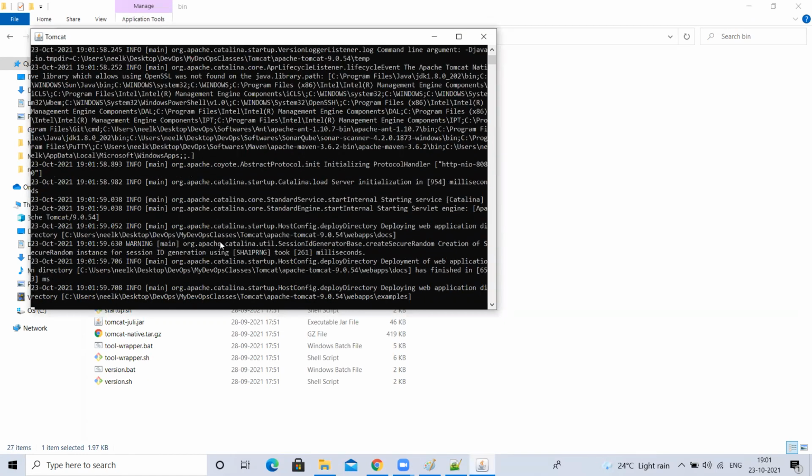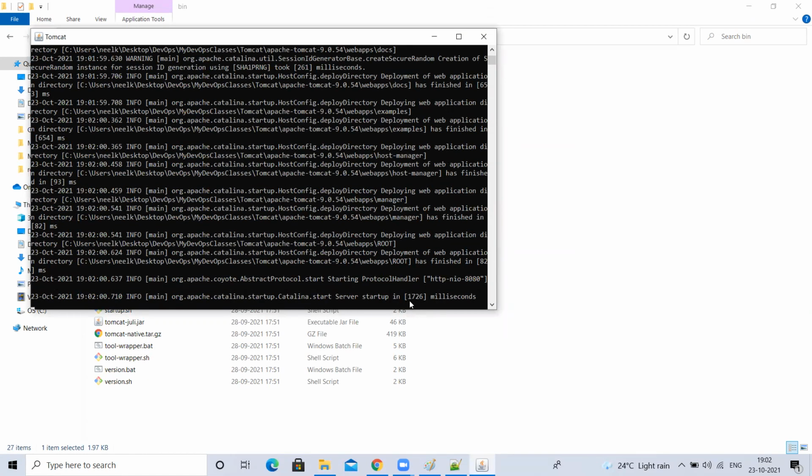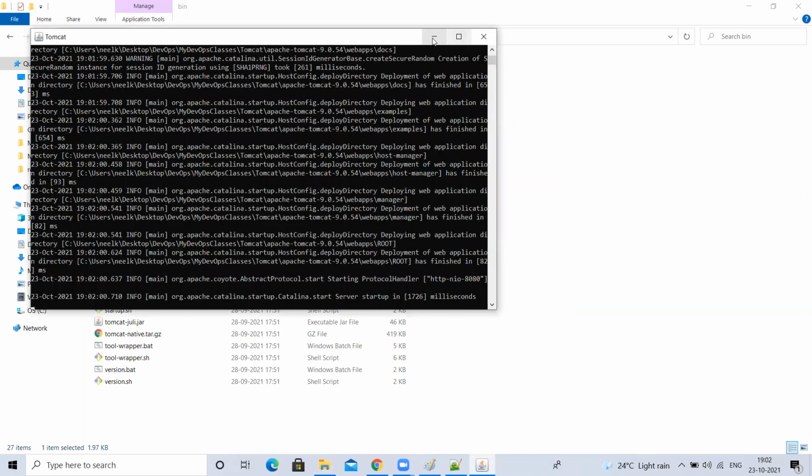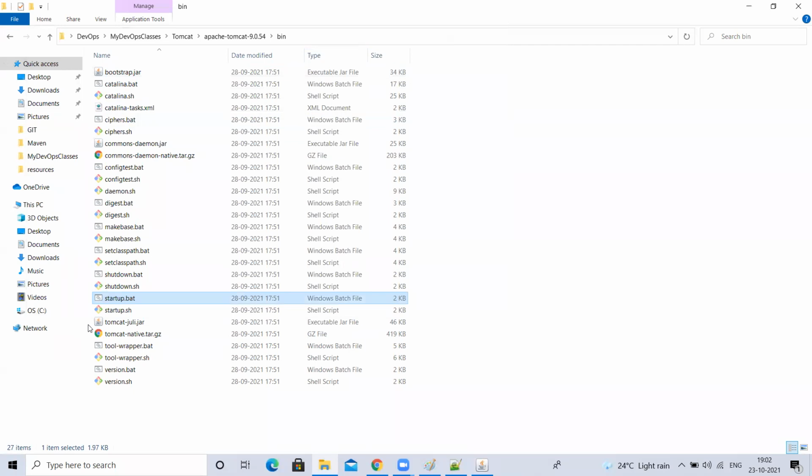Okay, my Tomcat is starting, started in these many seconds. But how to access my Tomcat? My Tomcat is started, right? The pop-up is running. If I close the pop-up, Tomcat will get stopped, but in real time we'll not use this pop-up; we use a different way, which I'll teach later. For now, temporarily, I started my Tomcat like this. Fine, but how to access my Tomcat? Tomcat will have a port number.